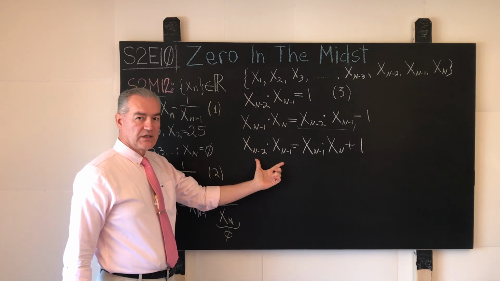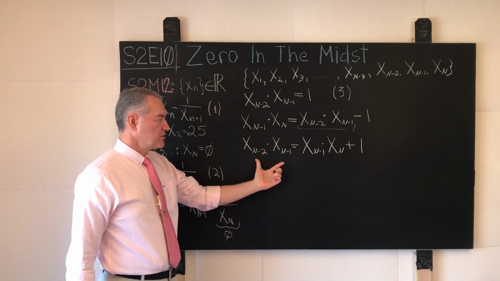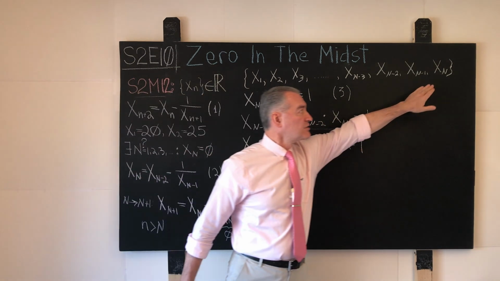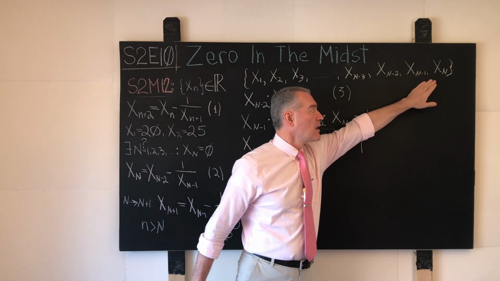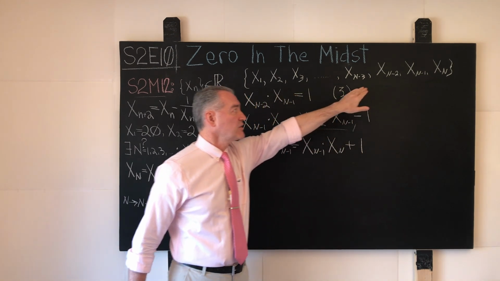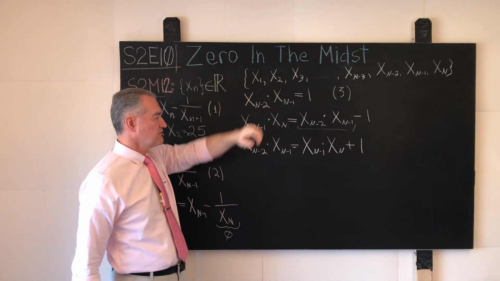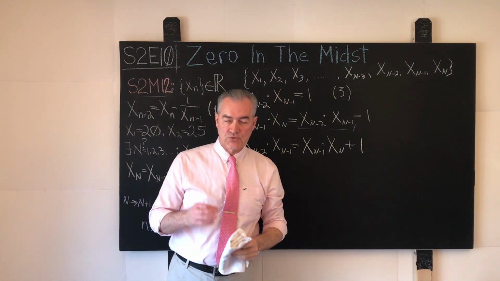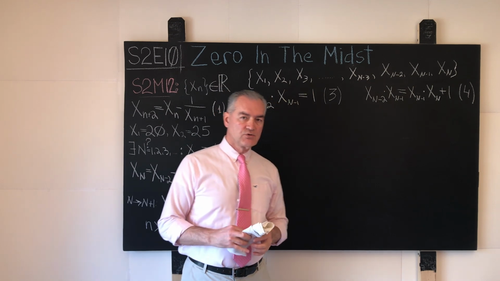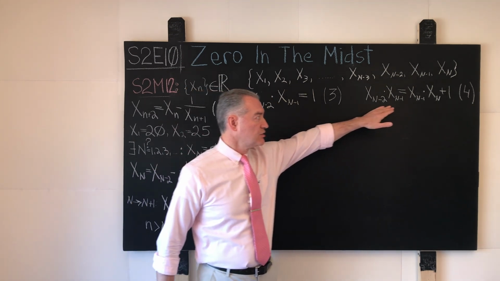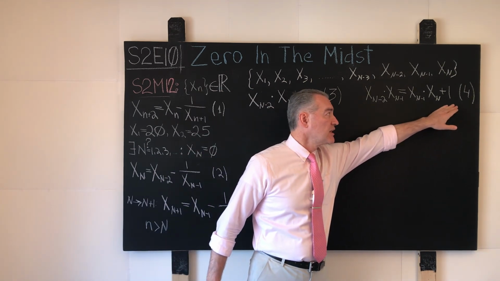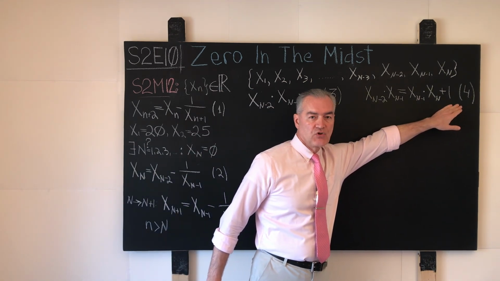But the whole idea now is to iterate this value of n by 1 leftward, so to speak, from the larger values towards the smaller values as follows. Here I took the liberty to move the relation that we just deduced over here to that side of the board, and I gave it the name 4, or the number 4.